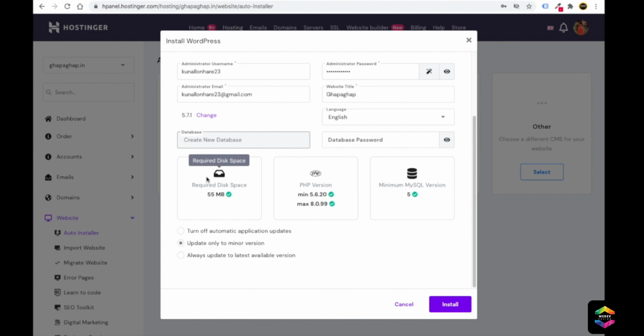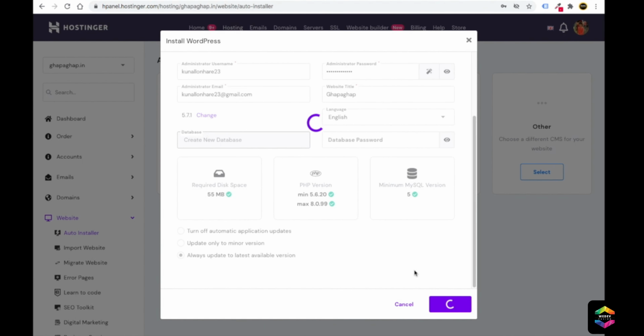Then you will see that the required disk space to install WordPress is 55 MB. Then at the bottom you will see the install option. It also gives options for the automatic updates. If you tick the first option, whenever a new update comes to WordPress, it will not get updated automatically. With the second option, it will only update minor versions. If you select the third, your WordPress will update automatically whenever any new version comes. So it's totally up to you. Whatever you want to choose, you can go for that and then just click on install.